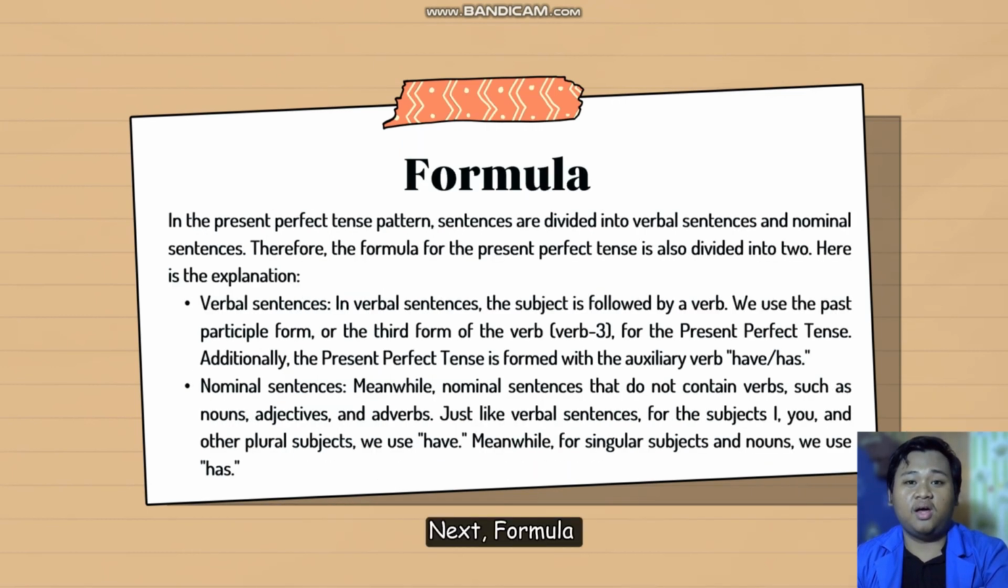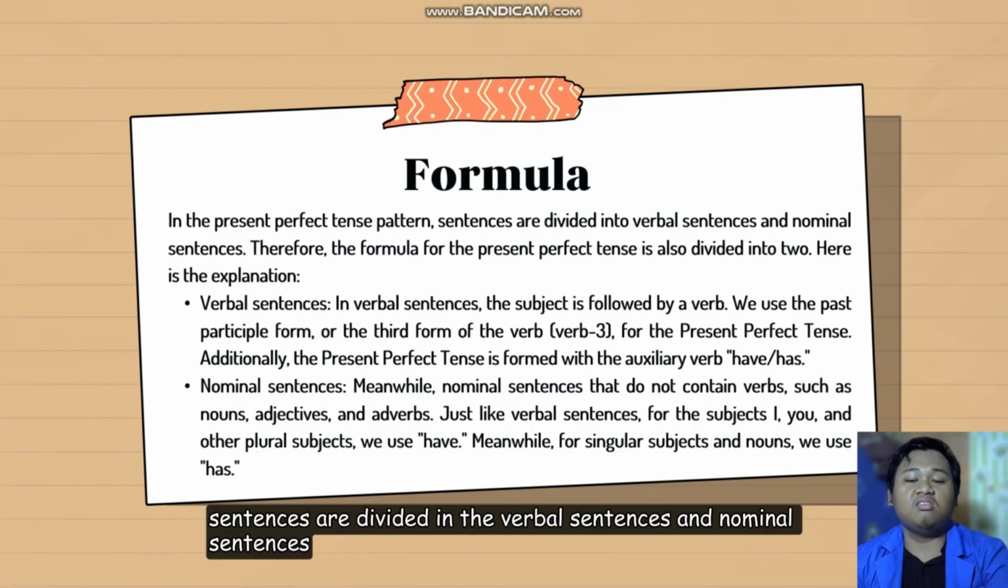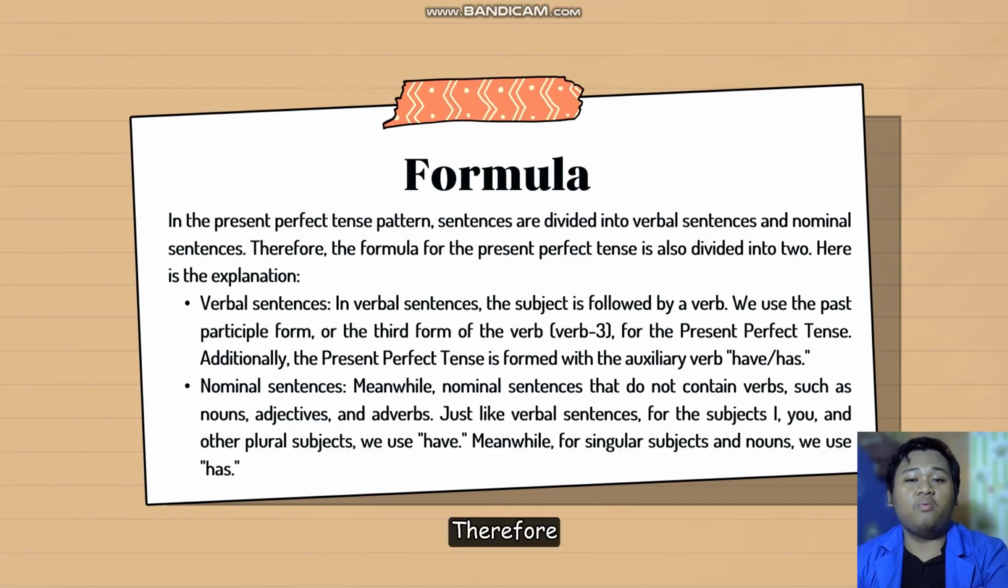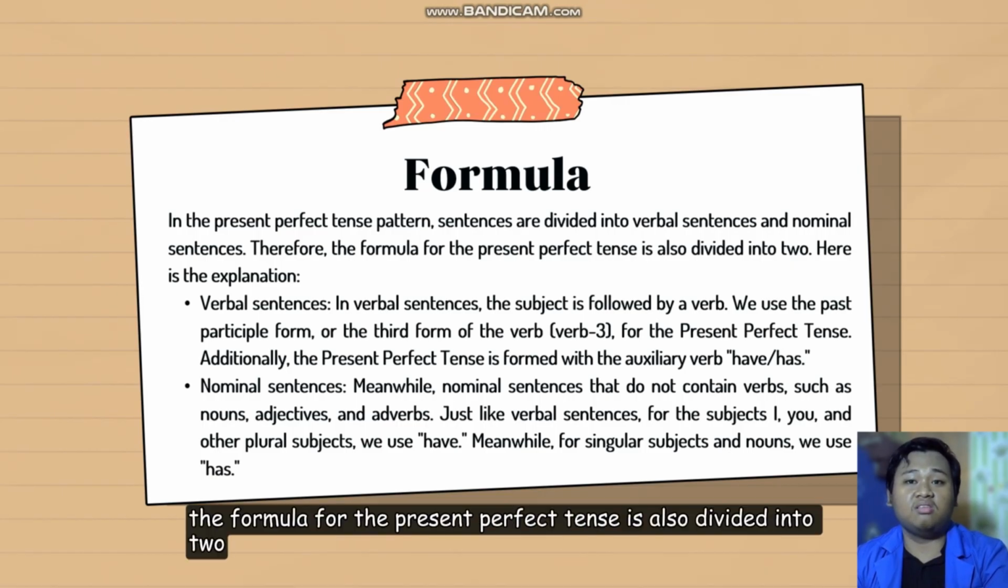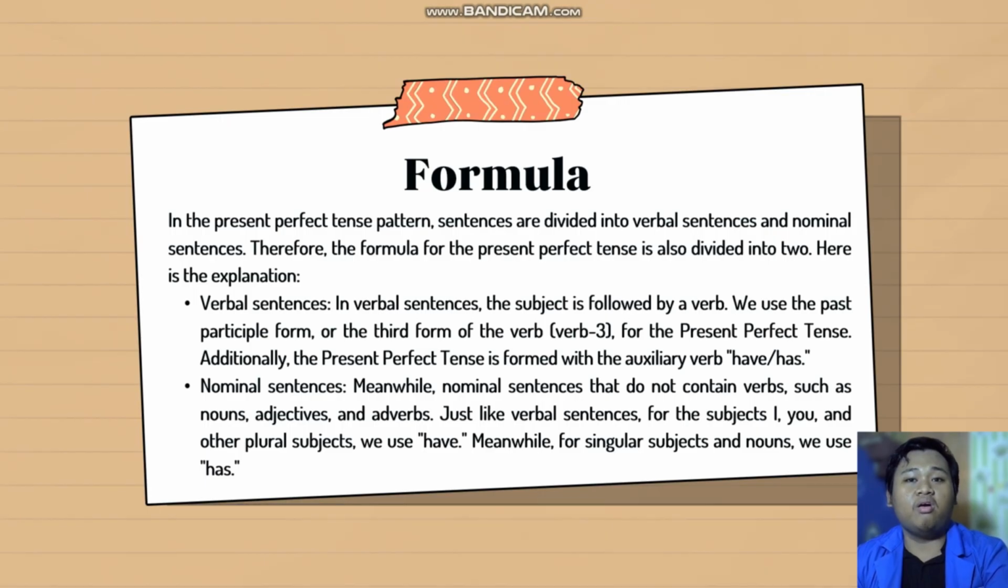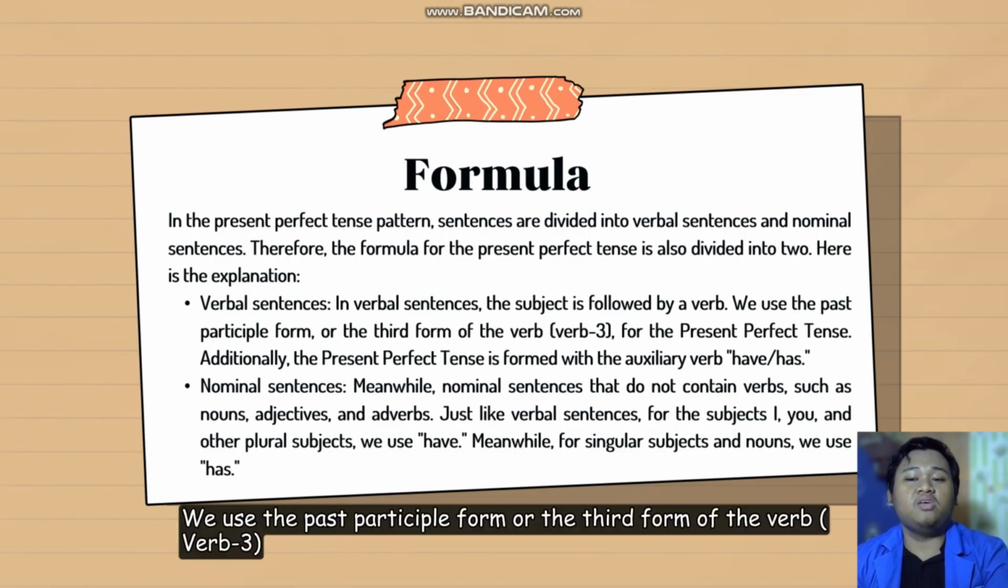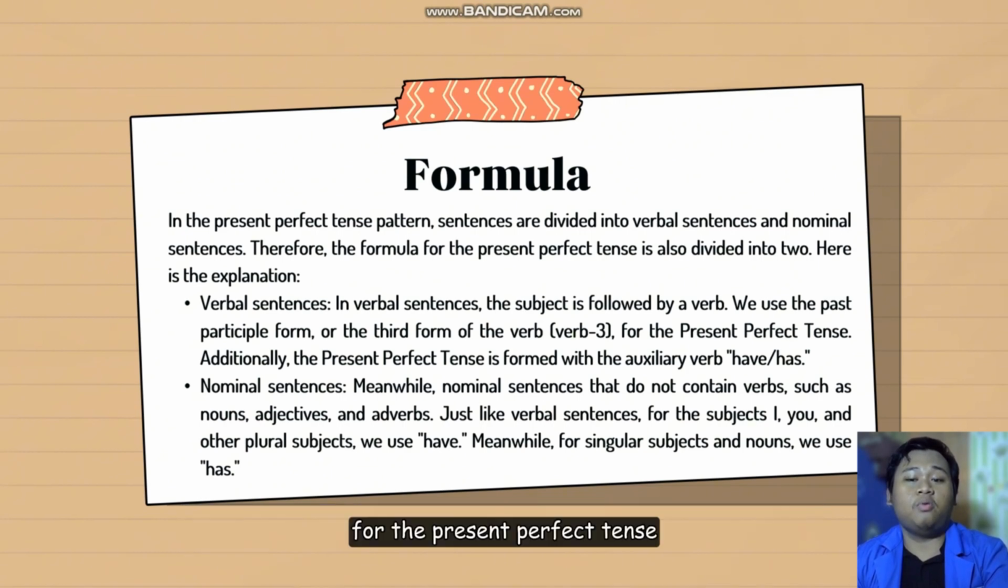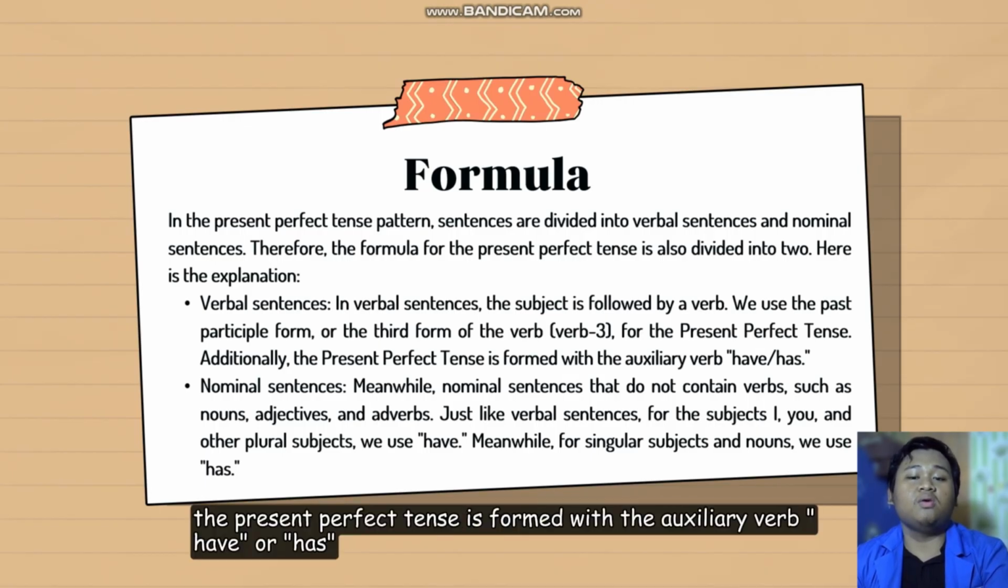Next, formula. In the present perfect tense pattern, sentences are divided into verbal sentences and nominal sentences. Therefore, the formula for the present perfect tense is also divided into two. Here is the explanation. Verbal sentences. In verbal sentences, the subject is followed by verb. We use the past participle form or the third form of the verb, verb 3, for the present perfect tense. Additionally, the present perfect tense is formed with the auxiliary verb have or has.